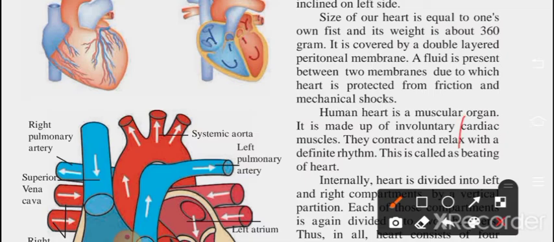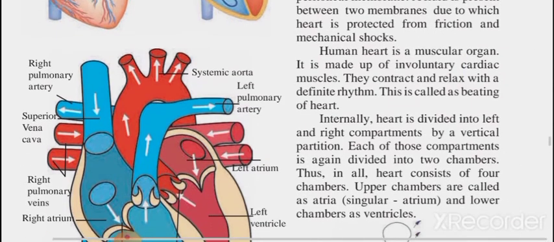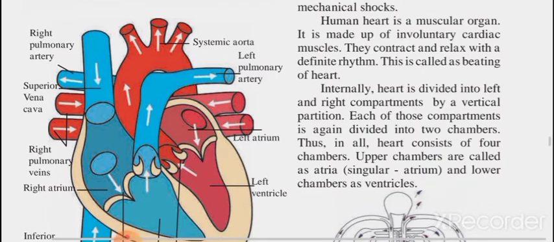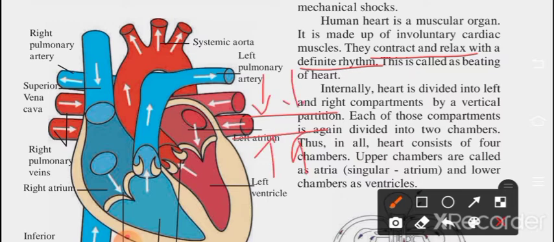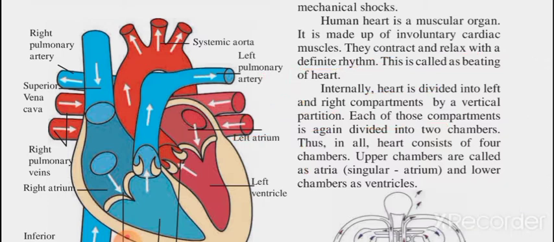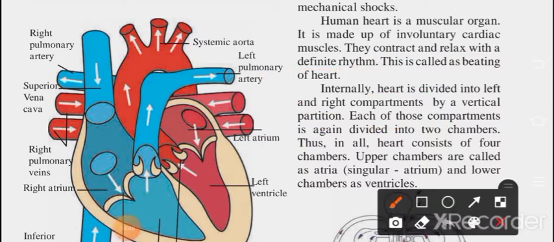Okay, next, the human heart is a muscular organ. It is made up of involuntary cardiac muscles. In the human heart, cardiac muscles are there. They contract and relax with a definite rhythm. Obviously, contraction means it gets contracted, like some pressure is applied over there, and relaxation means it gets relaxed, the pressure is removed from the same. So contraction and relaxation is there.